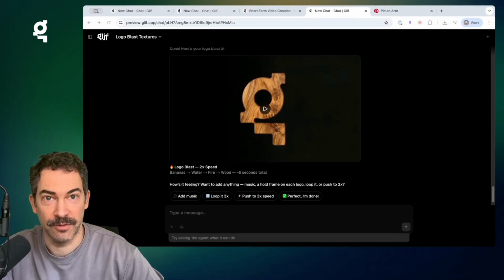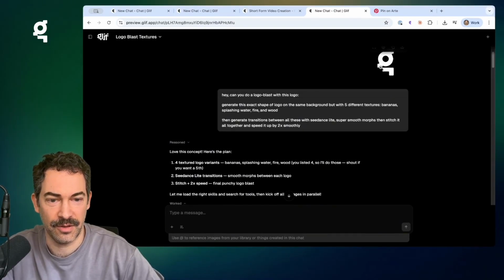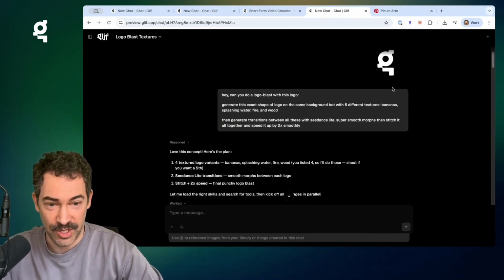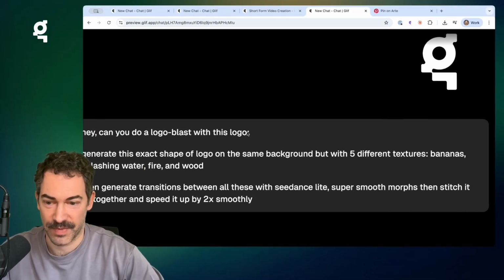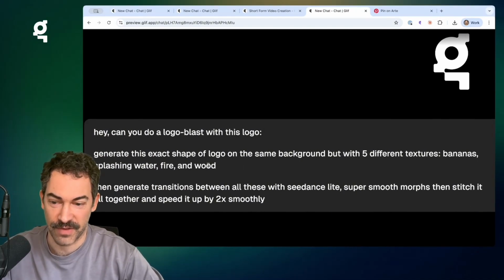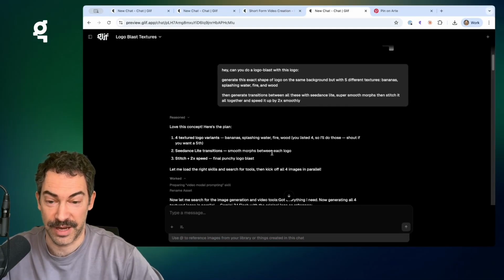Okay, one more thing. I did want to have a cool ending for this video, so I just went to the agent and said, hey, can you do a logo blast with this logo? Generate this exact shape of logo on the same background, but with 5 different textures: banana, splashing water, fire, and wood. Then generate transitions between all these. Super smooth morphs, then stitch together, speed it up by 2x smoothly.